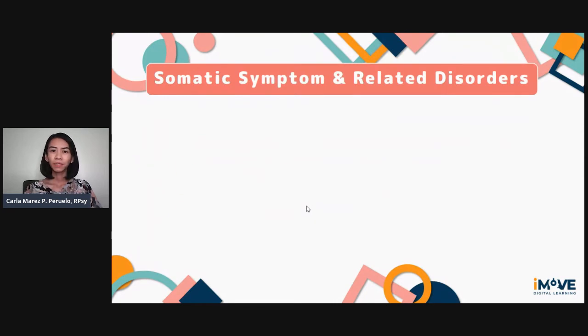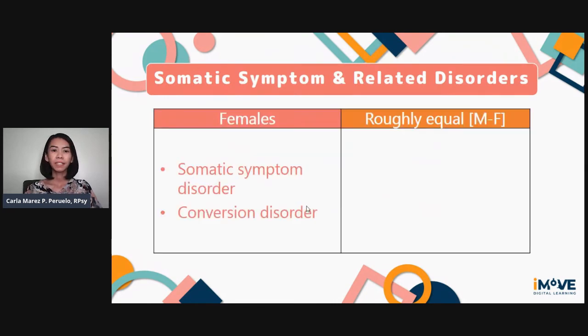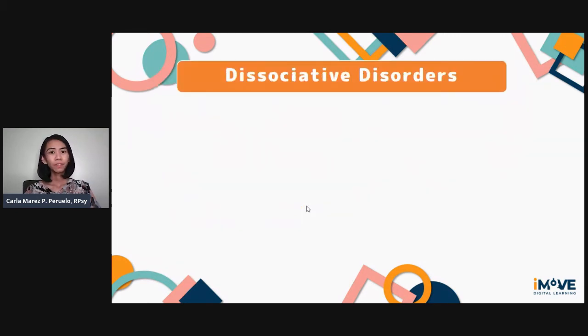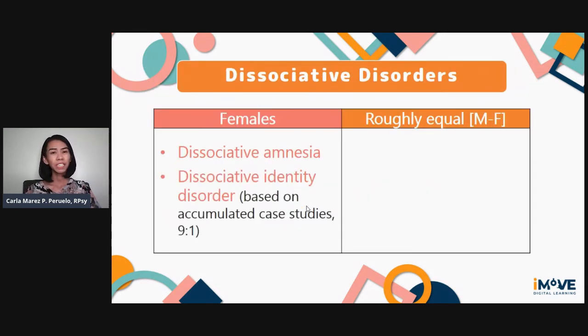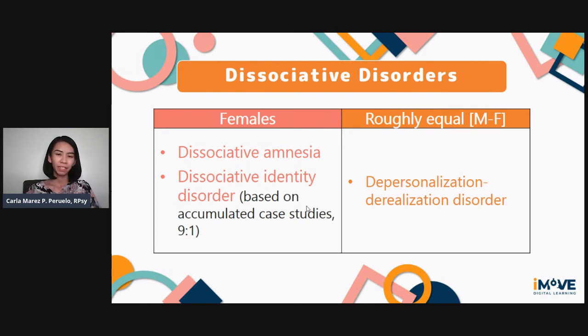For somatic symptom and related disorders, somatic symptom disorder and conversion disorder are more common in females, while illness anxiety disorder has a more equal distribution among males and females.